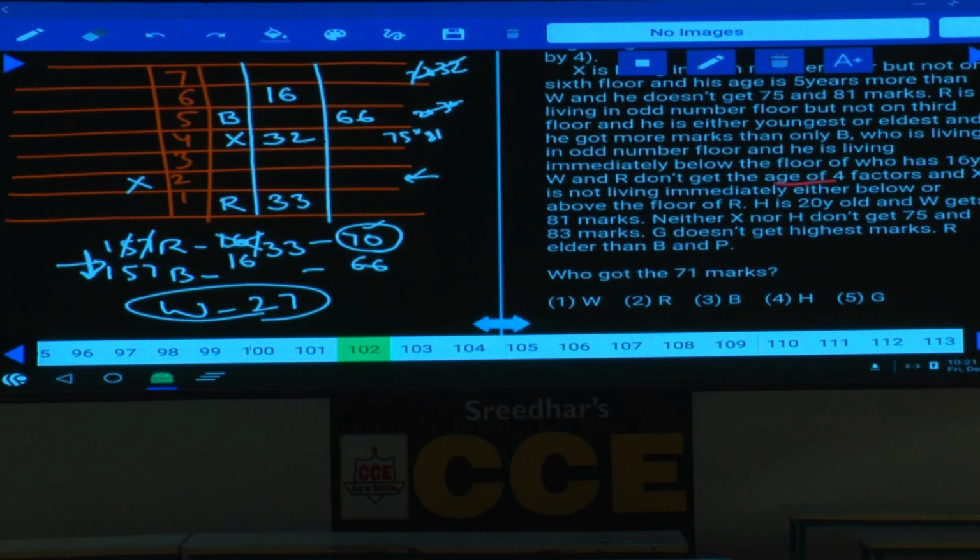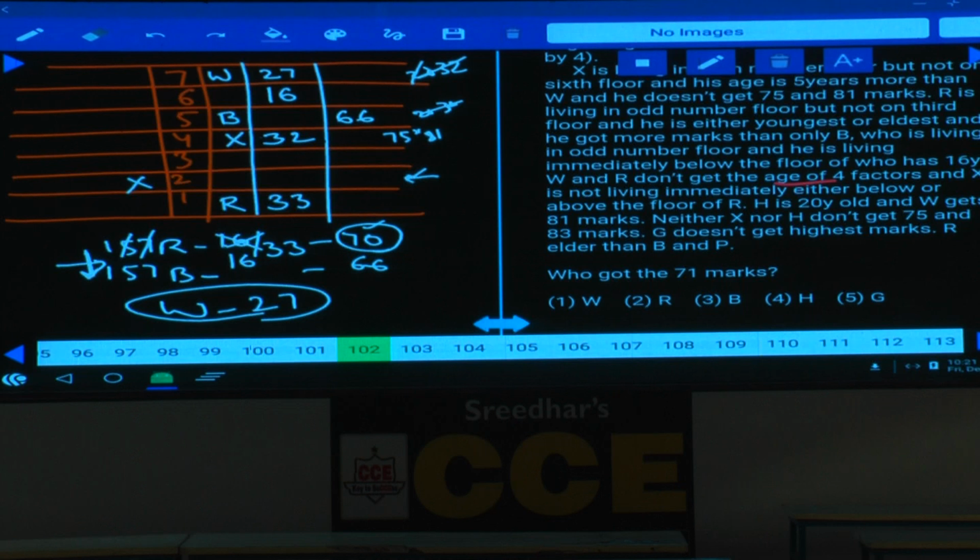Where should this W be? W cannot be at this place. Can W be in this place? W cannot be on the 3rd floor. W not on the 3rd floor and cannot be on the 5th, 6th, and W must be on the 7th floor. Hence, W is here. And what is the age of this person? 27. Now, 27, 16, 32, 23 done.